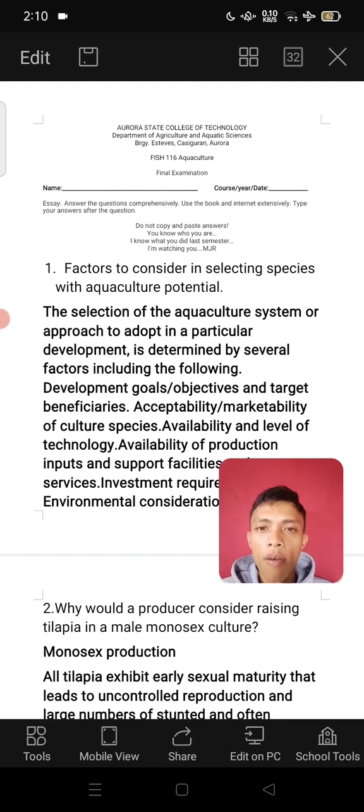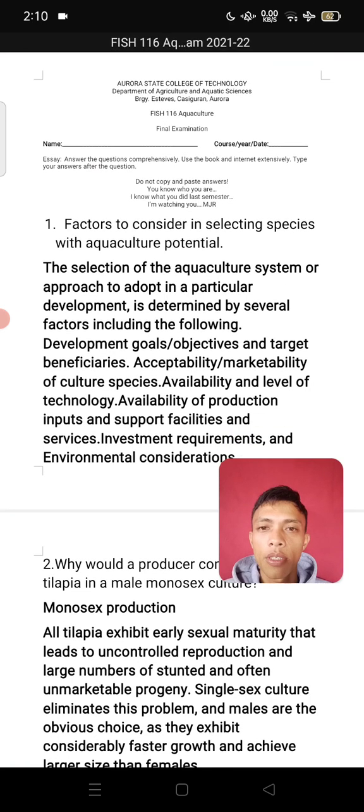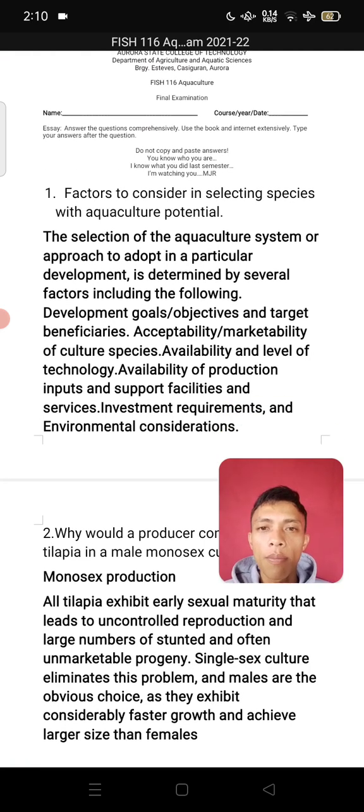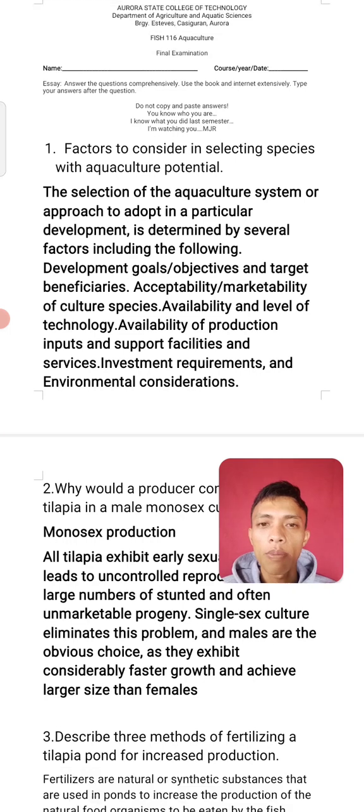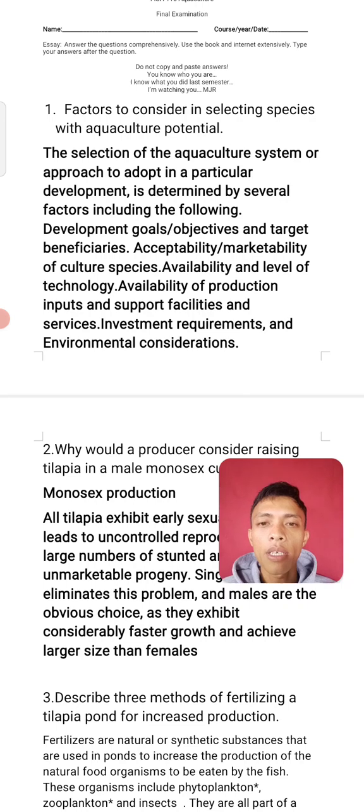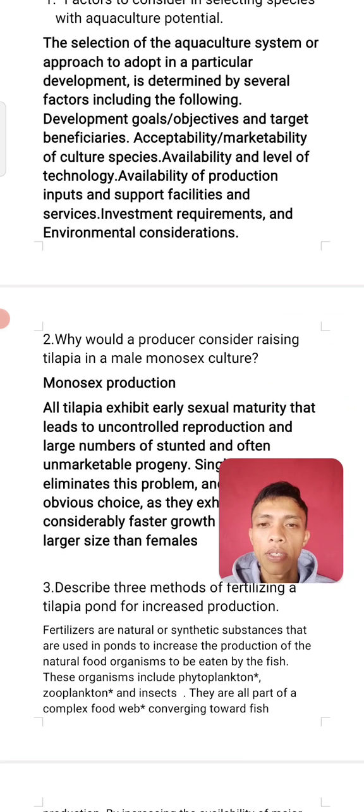Number 1. Factors to consider in selecting species with aquaculture potentials. The selection of the aquaculture system or approach to adopt in a particular development is determined by several factors. These include the following: development goals, objectives, and target beneficiaries; acceptability and marketability of culture species; availability and level of technology; availability of products, inputs, and support facilities and services; investment requirements; and environmental considerations.